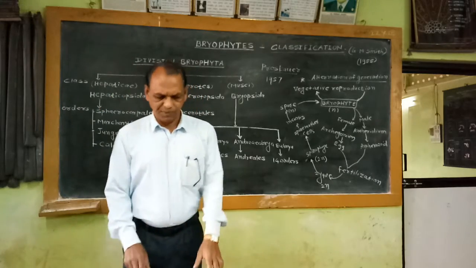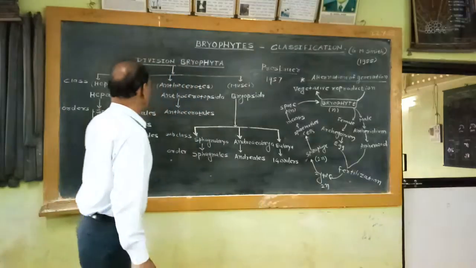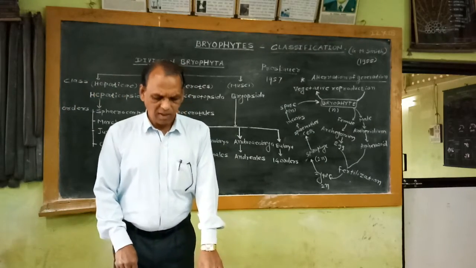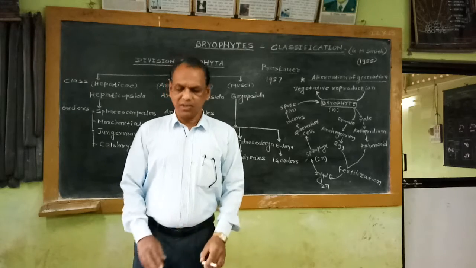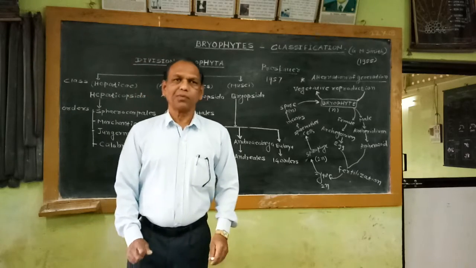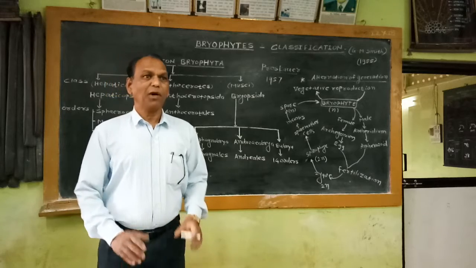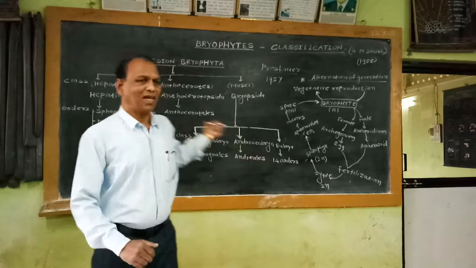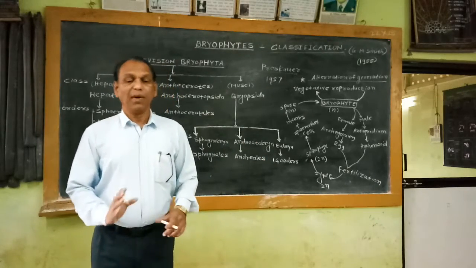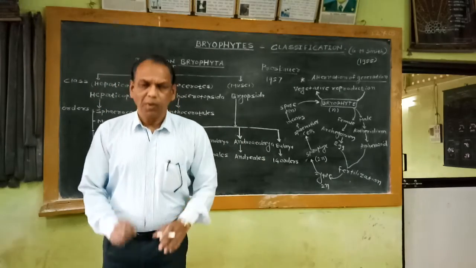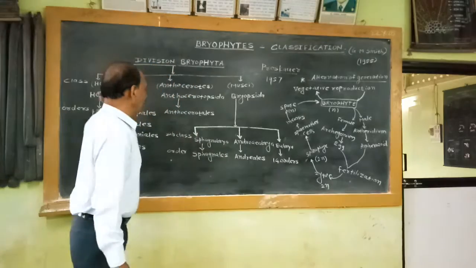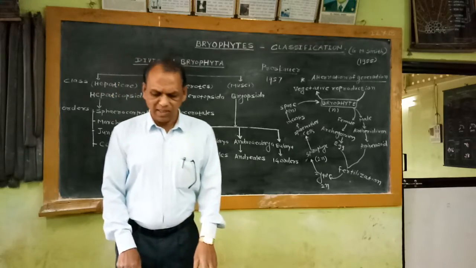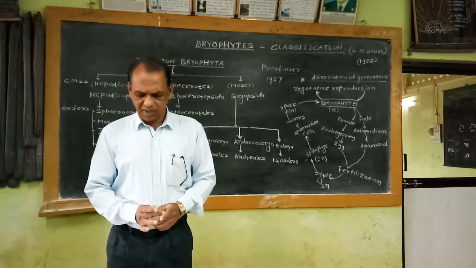I told you earlier that the first class of Bryophytes is known as Hepaticopsida. The members of Hepaticopsida are commonly called liverworts because the shape of the thallus or gametophyte is like the liver in our body. The plant body in Hepaticopsida members is dorsiventrally flattened and very simple.